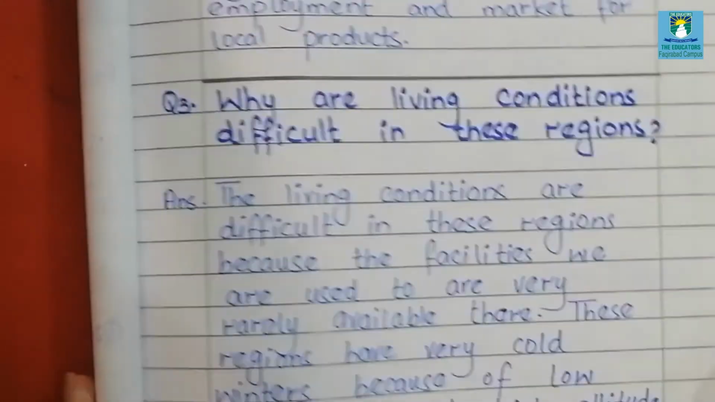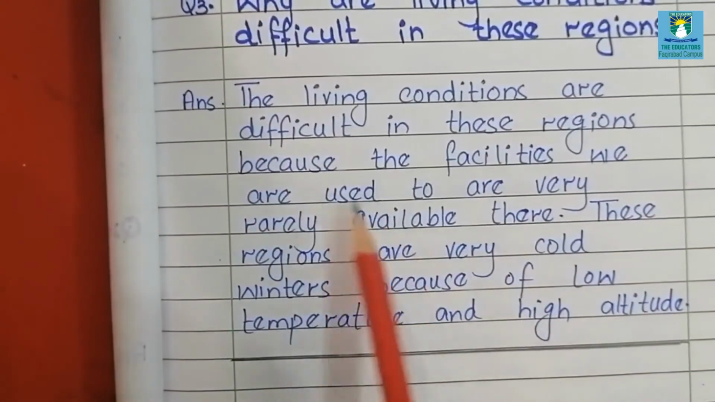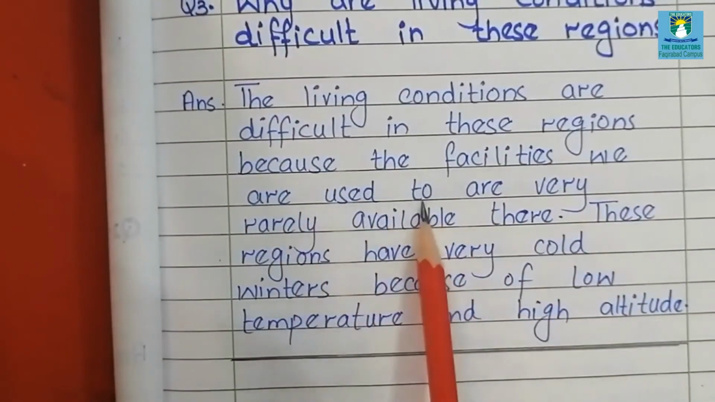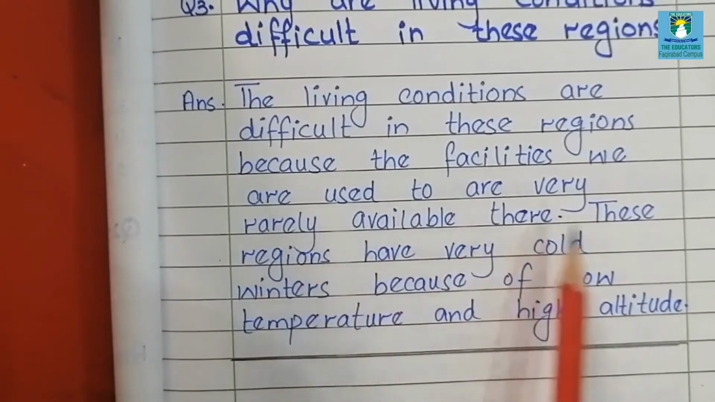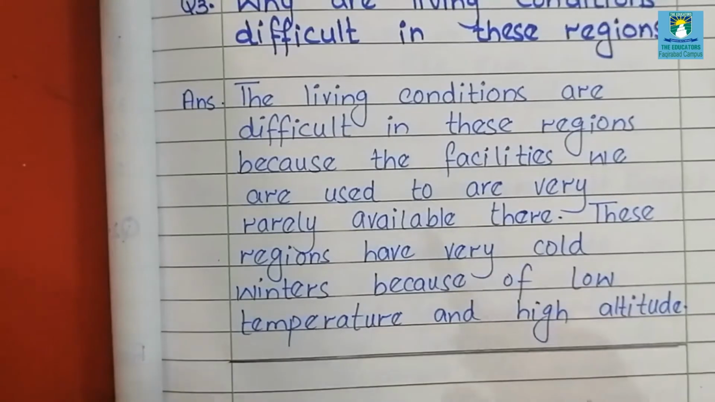the living conditions are difficult in these regions because the facilities we are used to are very rarely available there. These regions have very cold winters because of low temperature and high altitude. It means that we are provided with different types of facilities, for example televisions, cars, electricity, etc., and villages do not have such facilities available. So one reason is this. The next reason is that the temperature in these places is very low, their winters are very harsh, so it is very difficult for them to live there.